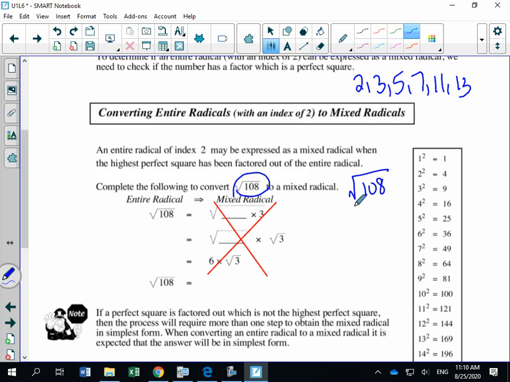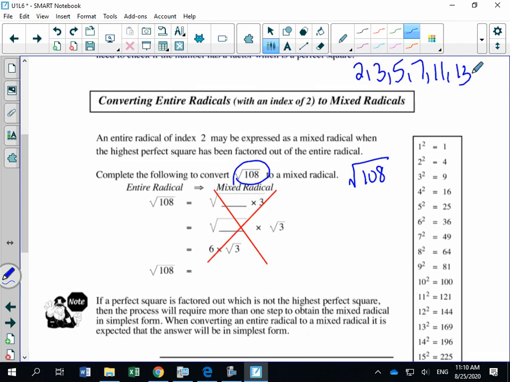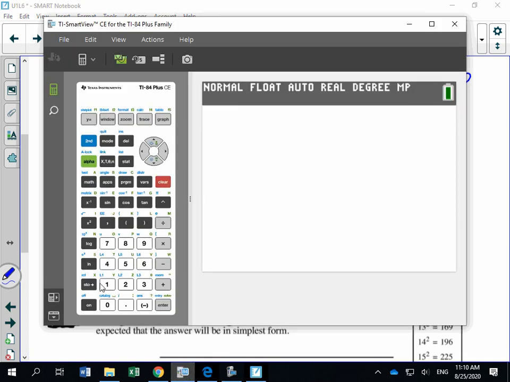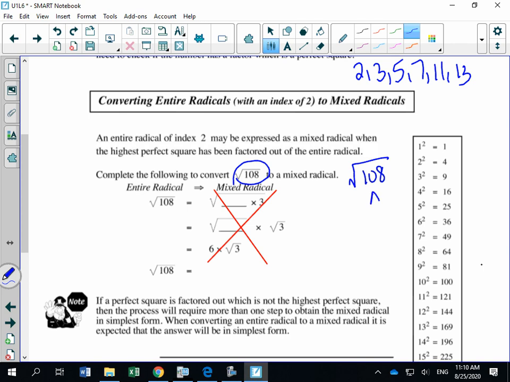What we're going to do is rewrite the square root of 108 as a mixed radical. So how we do that is let's divide it by its primes. The lowest prime is 2. So take out your calculators, type in 108, divide that by 2, and you get 54. 54 divided by 2 is 27. So 2 and 54, 2 and 27. Now 2 is used up. Let's divide 27 by 3, and we're going to get 9. 9 divided by 3 is 3, and we would stop.